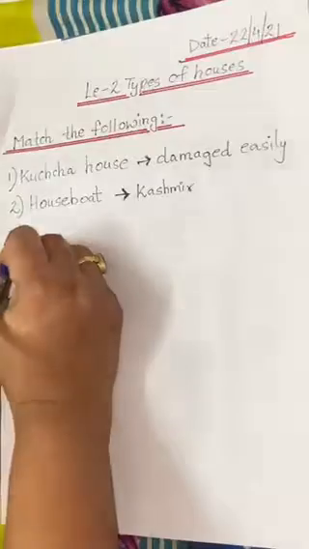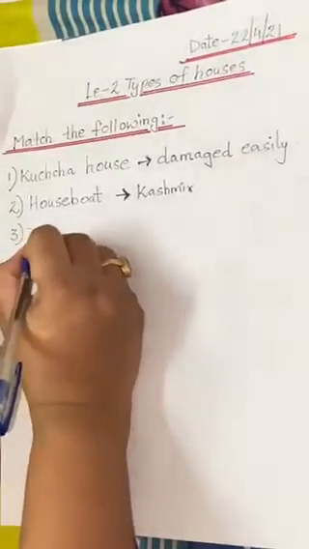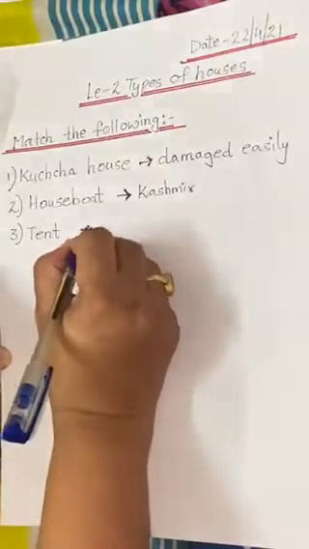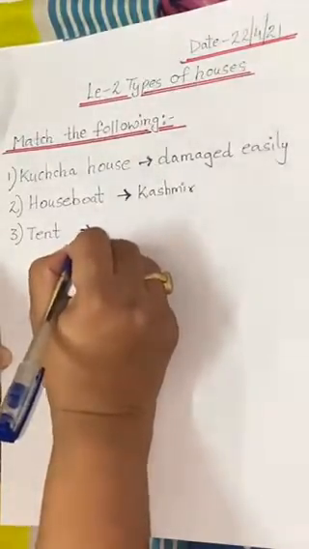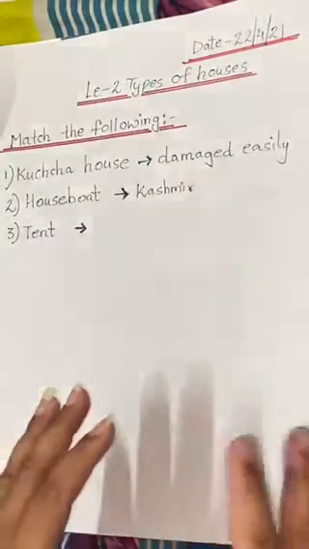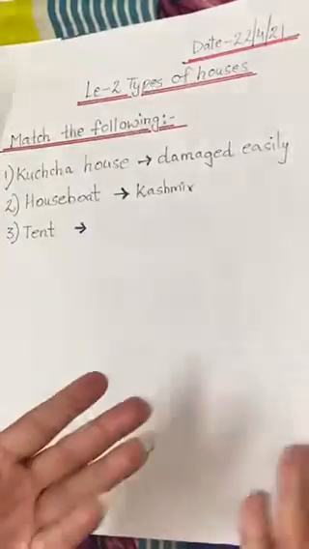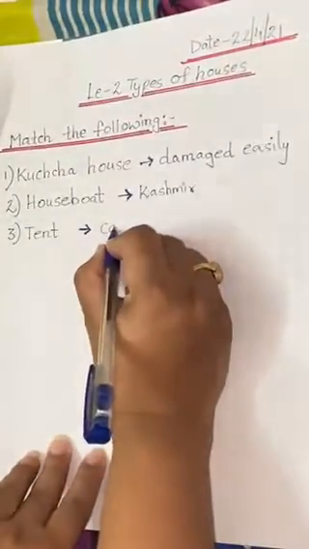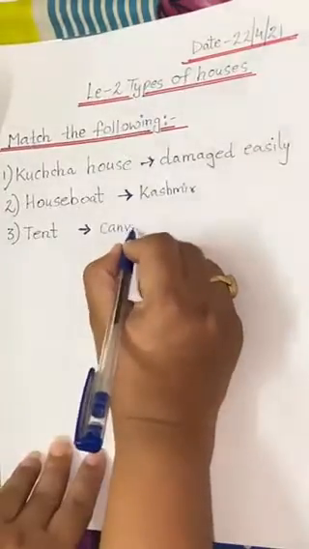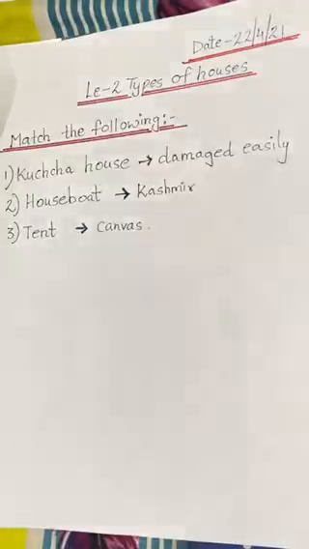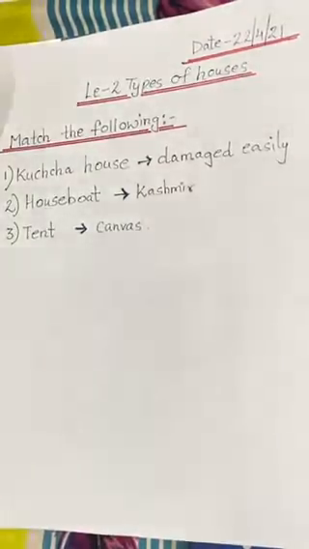Third one, tent. Tell me the answer of this. Tent is a movable house. It is made up of a thick cloth called canvas. Okay, it's a type of thick cloth that is used to make tents.